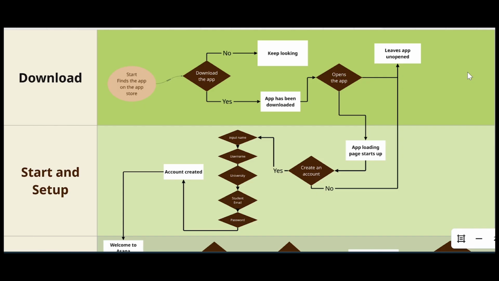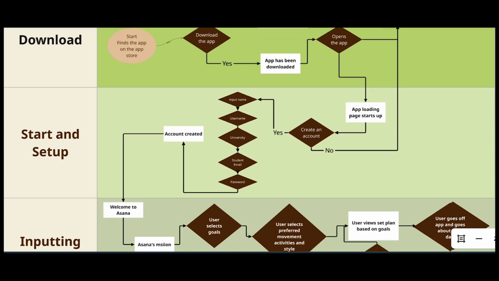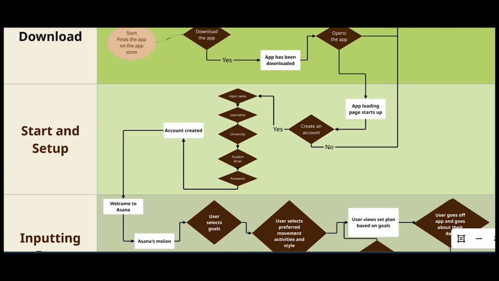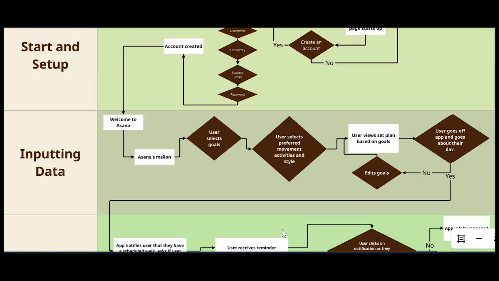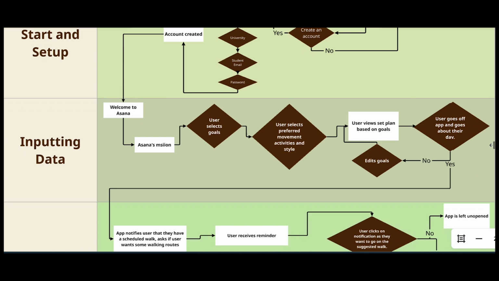Next is the critical user flow for Amy. She starts off by downloading the app and then is asked to set things up by creating an account and other information. She's then asked to select her goals and also her preferred movement activities and styles. Based on that, the app will then create a plan for her based on the goals that she set. And if she wants to, she can edit her goals.